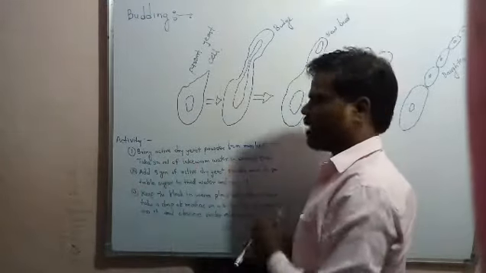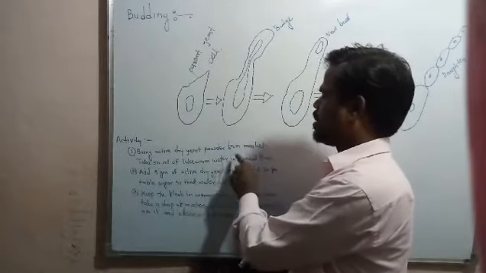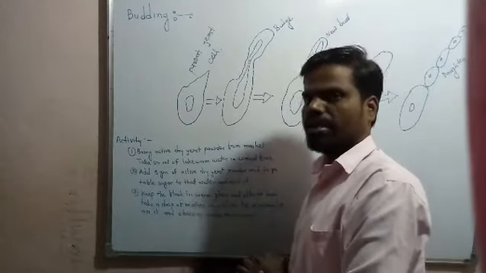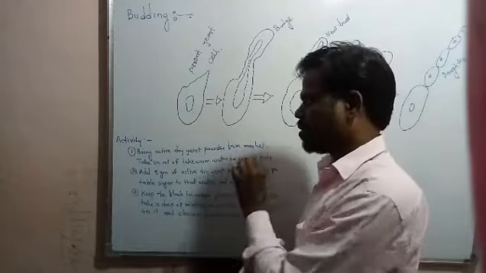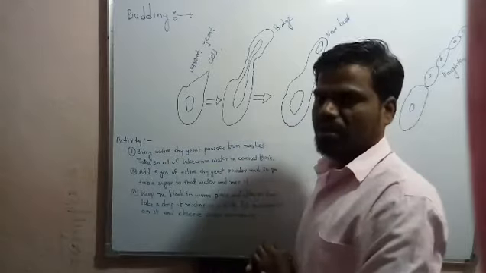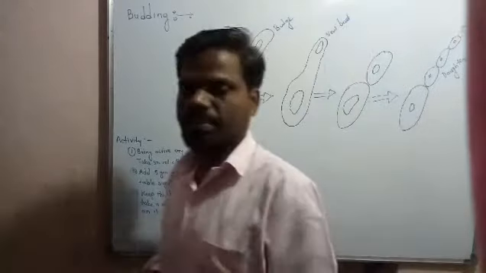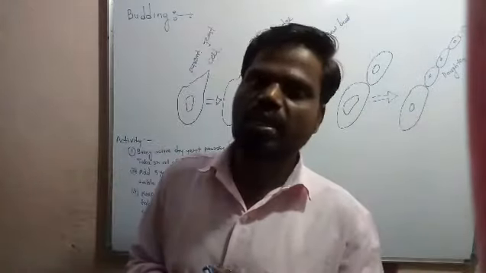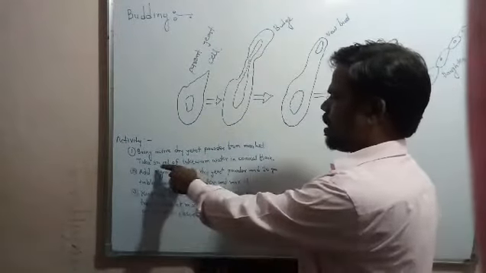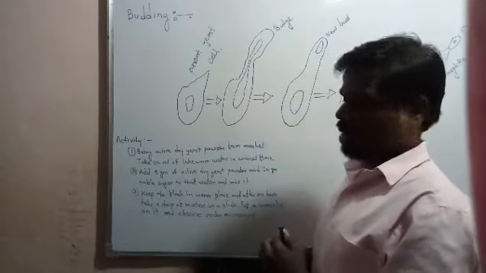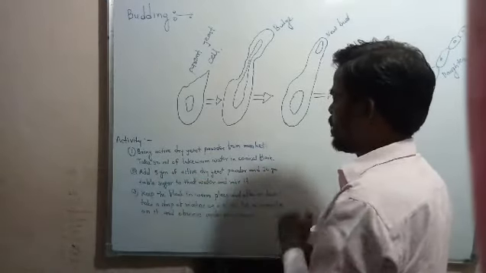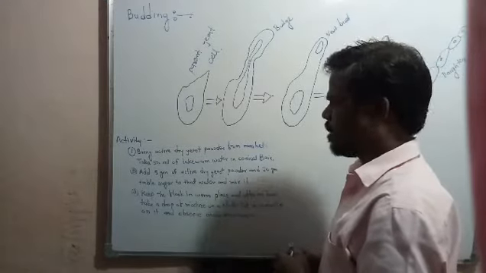The first point from that activity: bring active dry yeast powder from the market. That means you can get this dry yeast powder from any medical shop. Take 50 ml of lukewarm water in a conical flask. You know the conical flask, the triangular one. Then add 5 gram of active dry yeast powder and 10 gram of table sugar to that water and mix it.